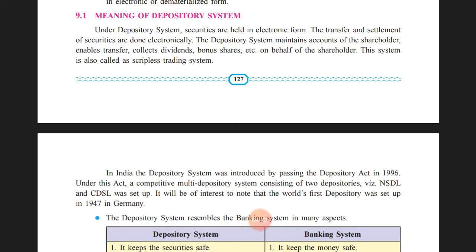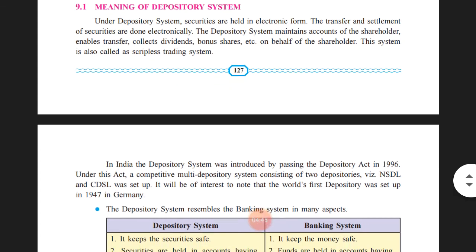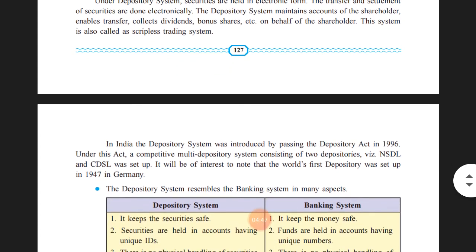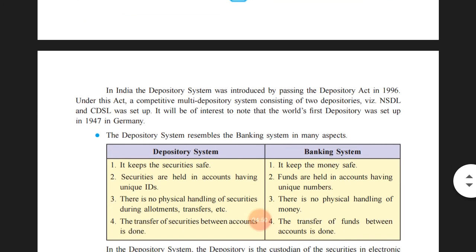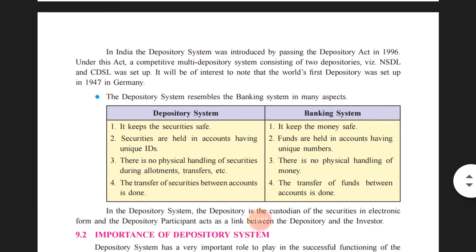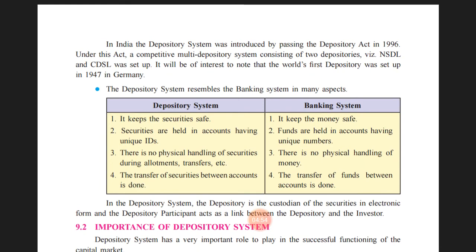He does so many activities: he transfers the shares, he collects the dividend if the dividend is declared by the company, he collects the bonus shares, he makes the payment after purchasing the shares, and he collects the payment after selling the shares. Many things are done on the standing instruction of the shareholder. This system is also called a scriptless trading system, without any kind of difficulty. In India, the depository system was introduced by passing the Depository Act in the year 1996.